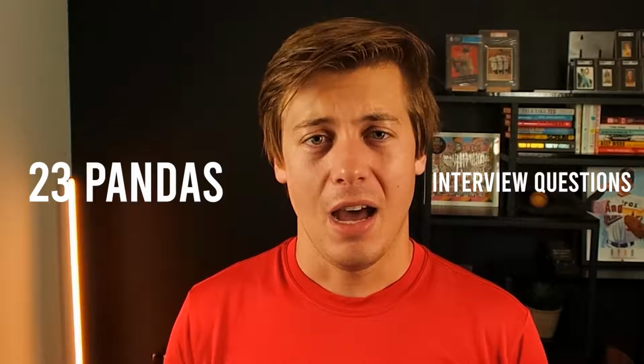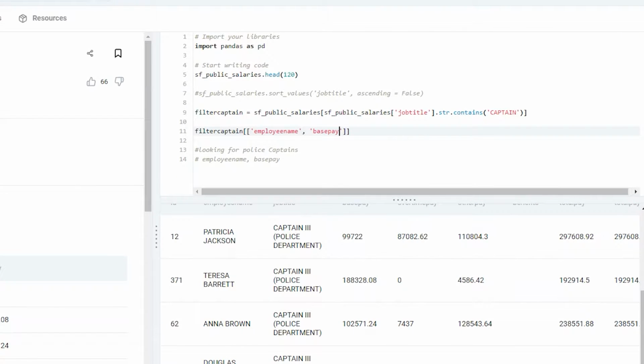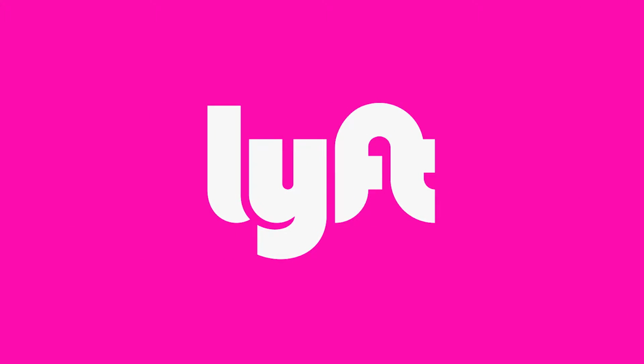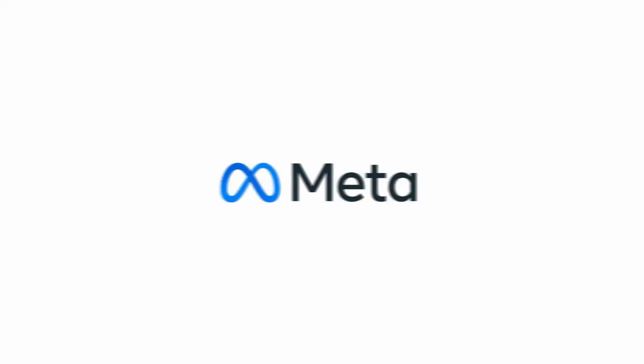Today, we're going to be taking a look at how to solve 23 different Pandas coding interview questions. These can help you prepare for either a data analytics or a data science interview. And there's some big companies that are represented, such as Lyft and also Apple and Facebook Meta.